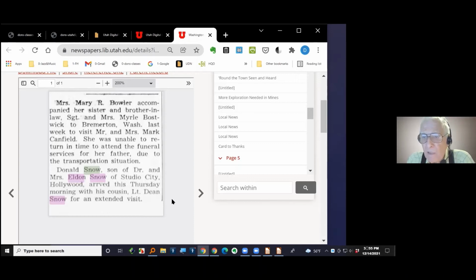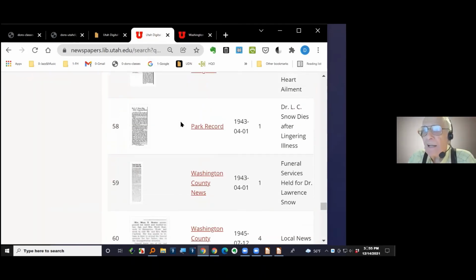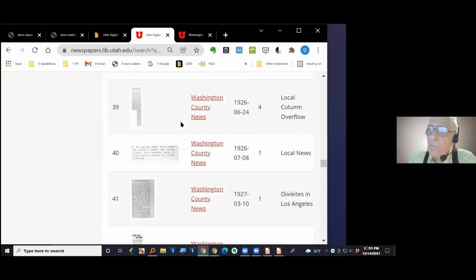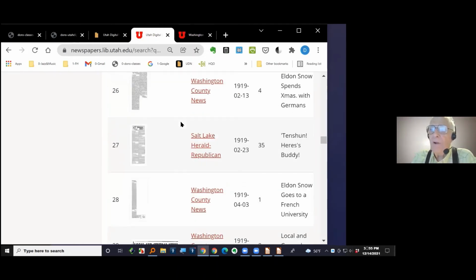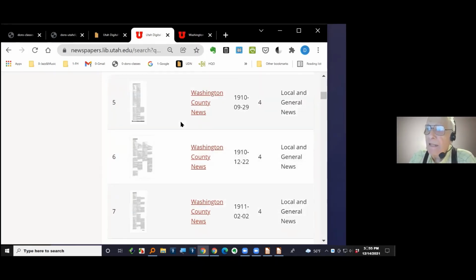I had no idea about the time I came up here, but that's an example of the stuff you find that's completely unexpected. But here it is in the newspaper, in the St. George newspaper in 1945. So I've already done a screenshot of that one to make sure that I've got a copy of it. That's the kind of thing that you can find in here. In the last couple of days, in preparation for these classes, I keep finding new stuff on myself or on my family, my dad.